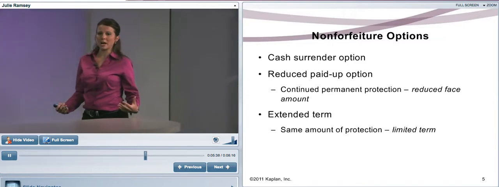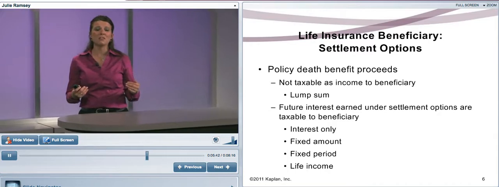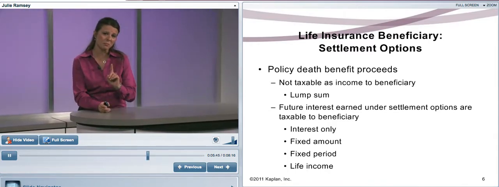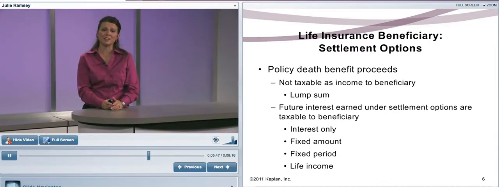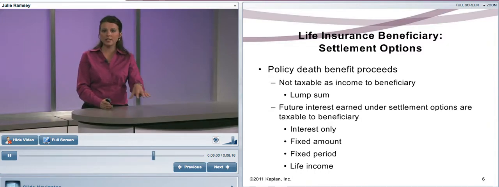Now, a settlement option. A settlement option, quite simply, is how a death benefit is paid out. And remember, death benefits are not income taxable to the beneficiary. That's what's so cool about life insurance. Now, let's go through these different options. These can be set up in the policy either when you buy the policy, or if the policy owner doesn't select it then, quite often the beneficiary will decide at death how they would like to receive these funds.